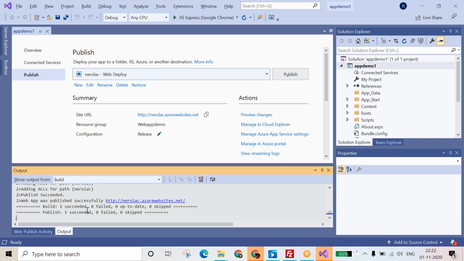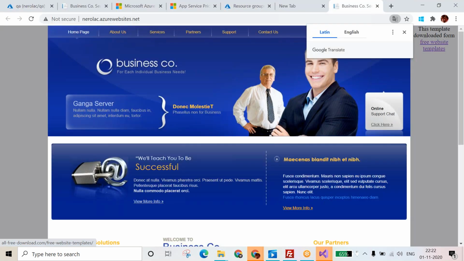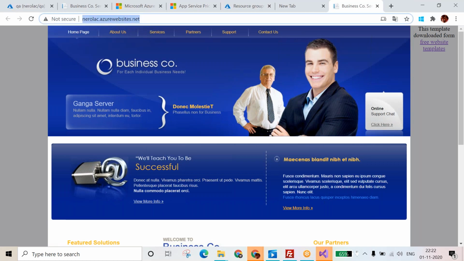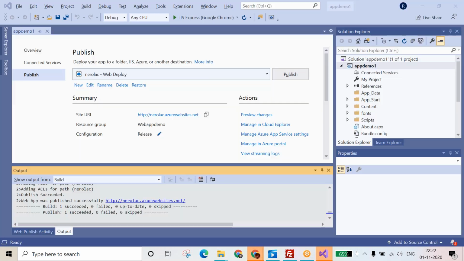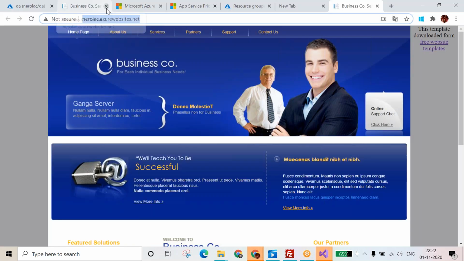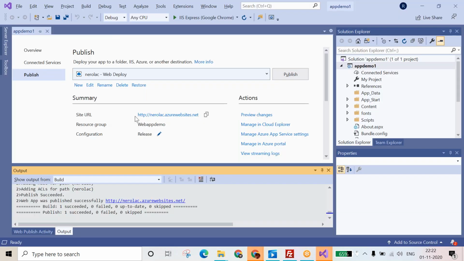Just click on the link, the HTTP link, click here. It came, Atul. Okay. Do one thing, just close all the instances. And now just go and check.